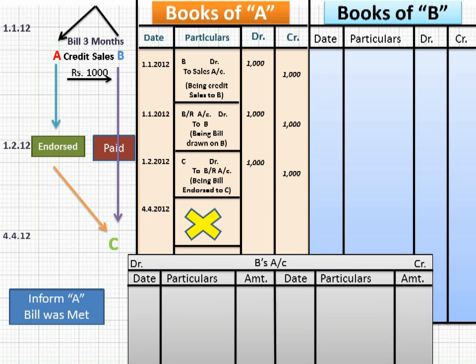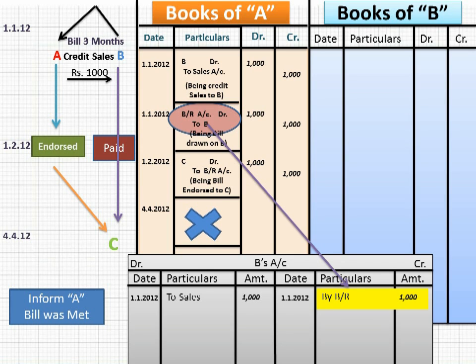So what will be the ledger in your books? I mean to say B's account. Your drawee's account. So first of all, B to sales, B has been debited. So in the ledger posting, you will debit B to sales ₹1,000. Then BR to B, B has been credited in your books on that date. So credit B ₹1,000 by BR. And the total on both sides ₹1,000 and the account is closed. No closing balance in B's account. It means everything is cleared from B.